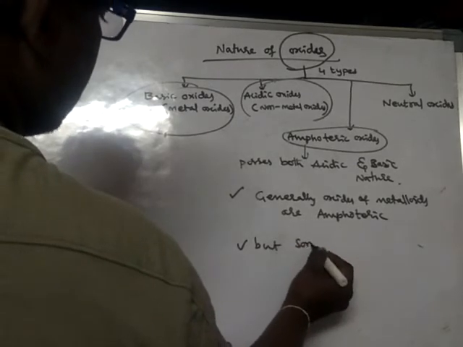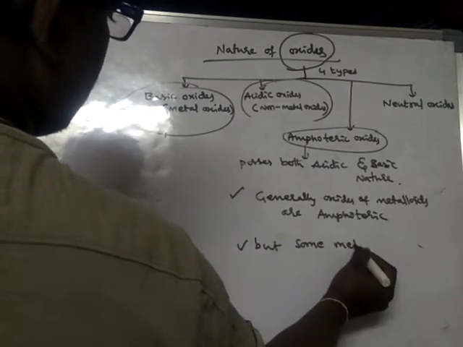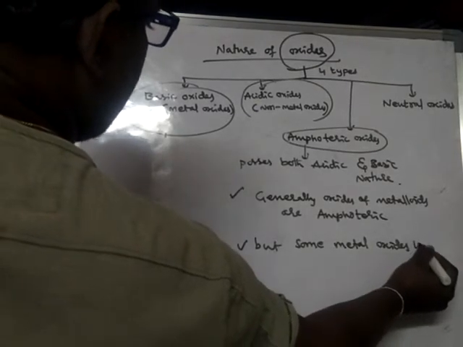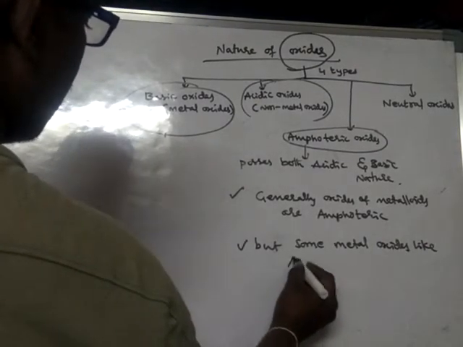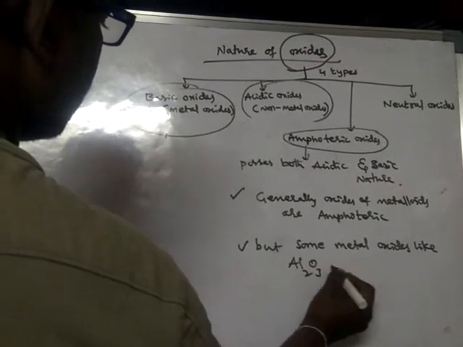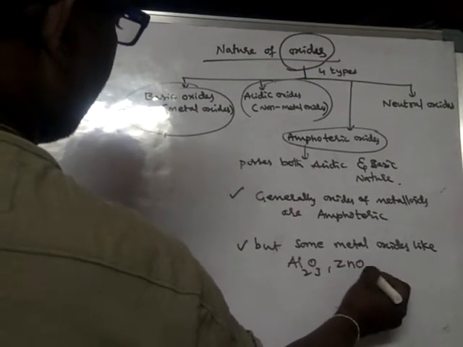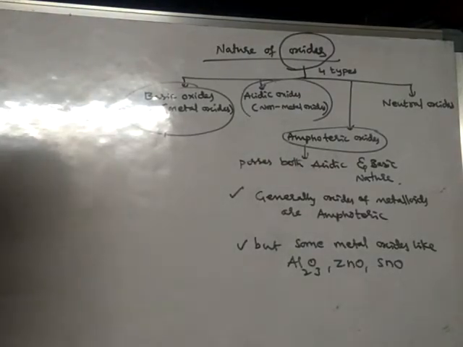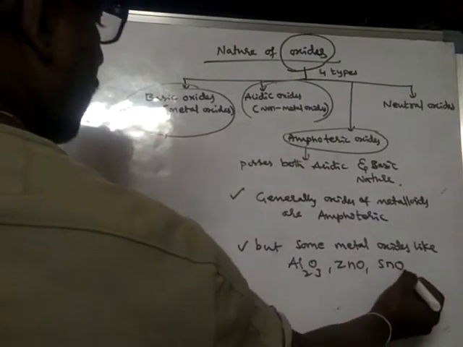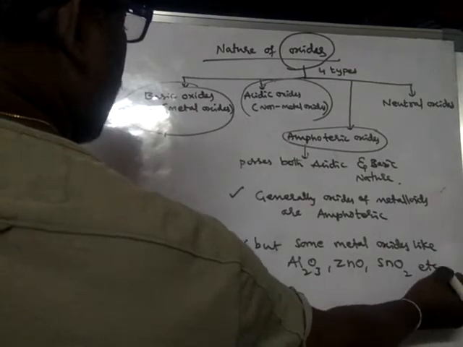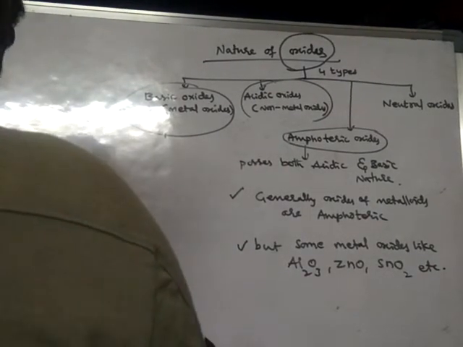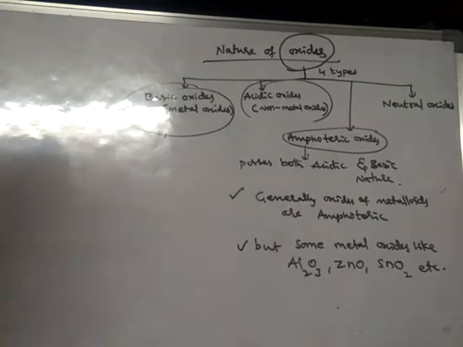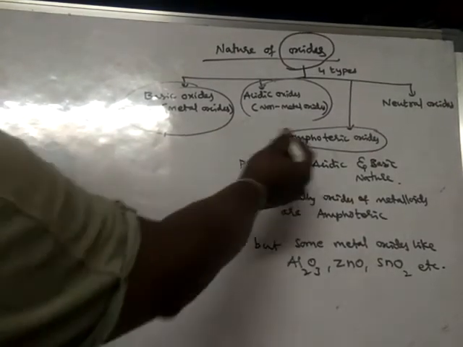But some metal oxides like aluminum oxide, zinc oxide, tin oxide SnO2, etc., are also amphoteric in nature.